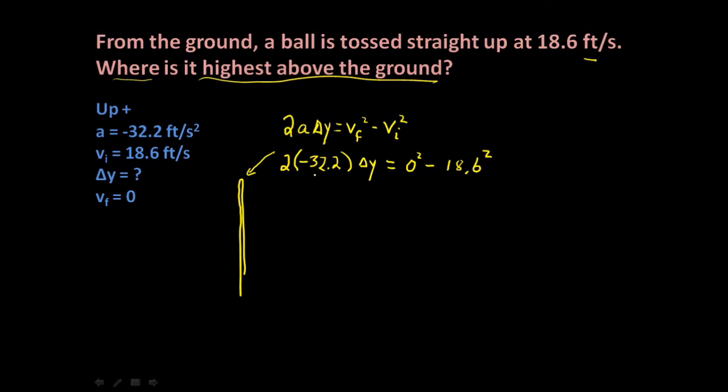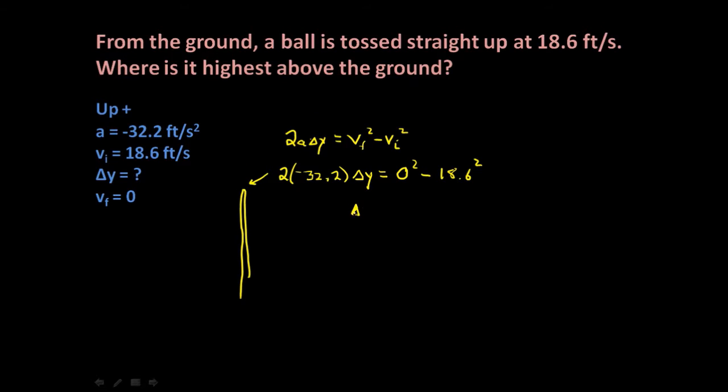Notice that this is going to be negative 64.4 delta y equals a negative number. This is not a negative number squared. It's 0 minus a number squared. So it's 0 minus a positive number. It's negative on both sides. We get that delta y is in fact a positive answer, which is what we would expect. And in fact, what we get for our answer is that delta y is equal to 5.37 feet. Note the unit, feet, not meters. And so that's how high up it would go. Not very far, but you can throw a lot faster than 18.6 feet per second also.